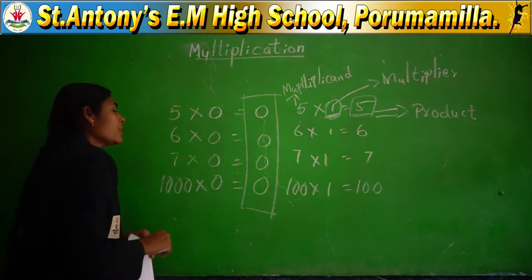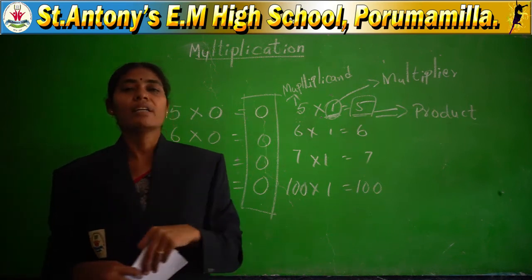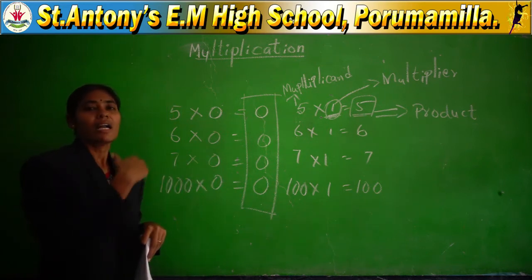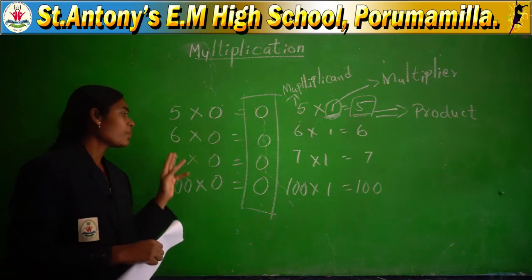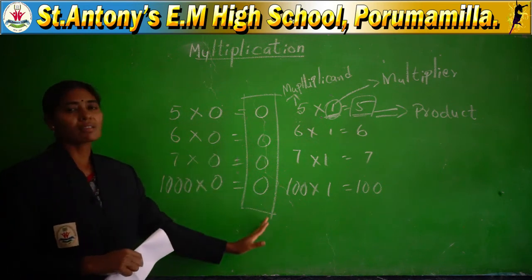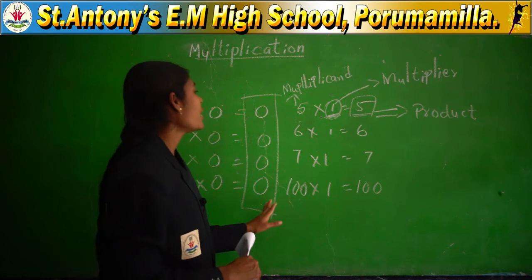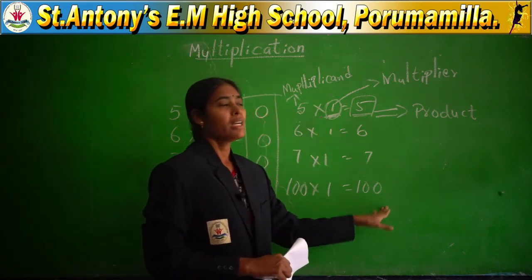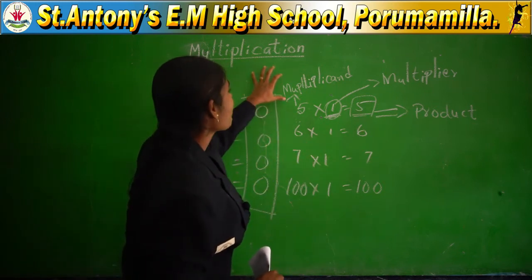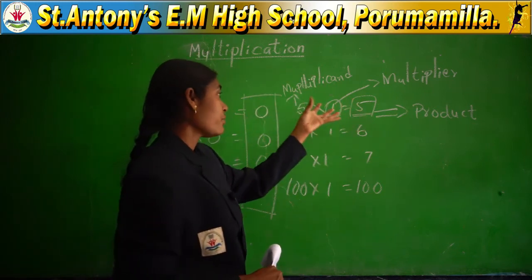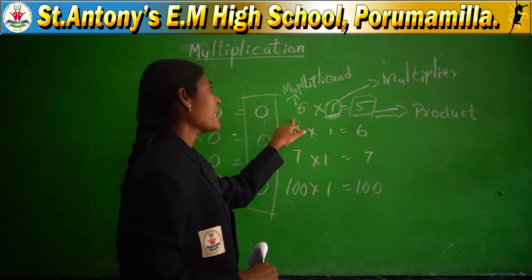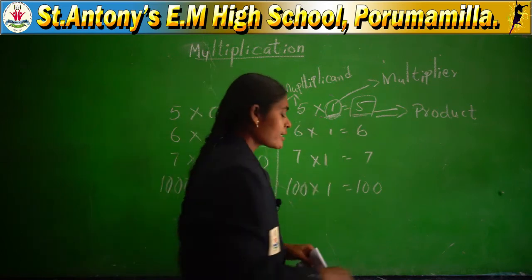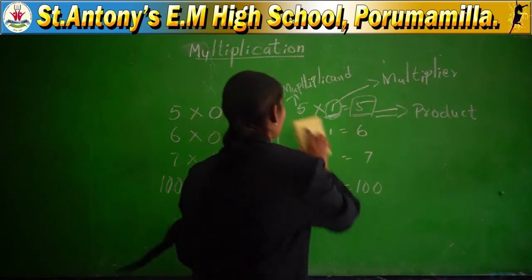And one more point, repeated addition is also called multiplication. Multiplication is quicker than repeated addition. If you multiply with 0, you will get 0 only, not any valuable number. If you multiply with 1, you will get the same number, the number itself. In multiplication, the first number is the multiplicand, the number with which you multiply it is the multiplier, and the final answer is the product. These are the main rules in multiplication.